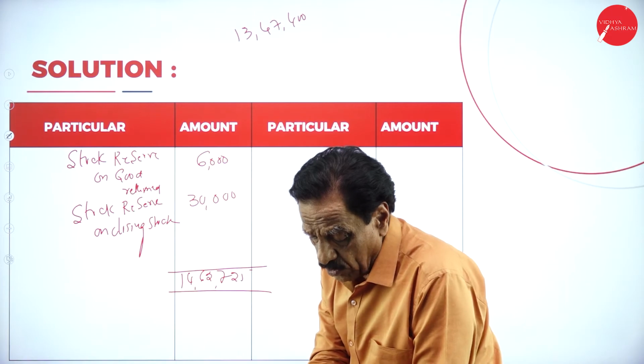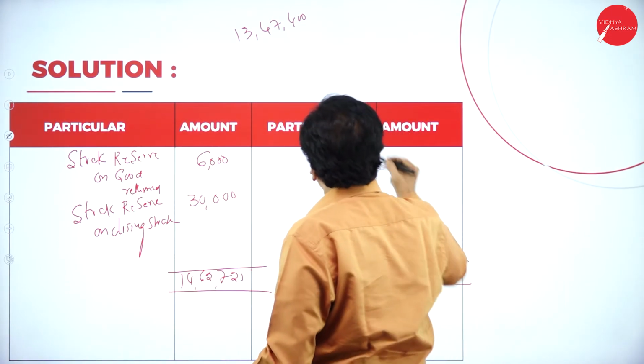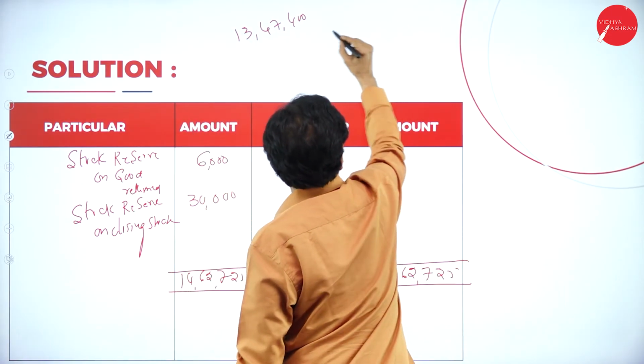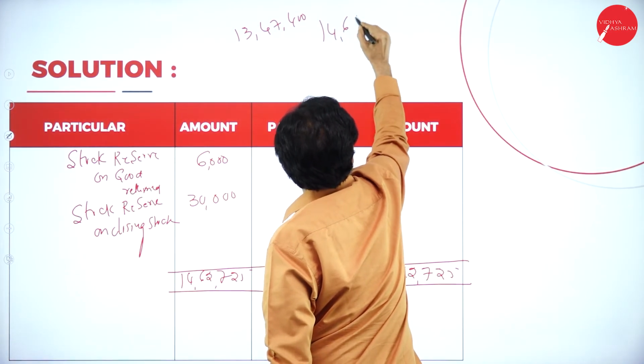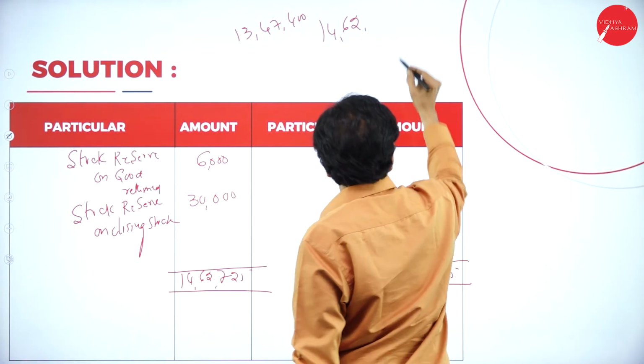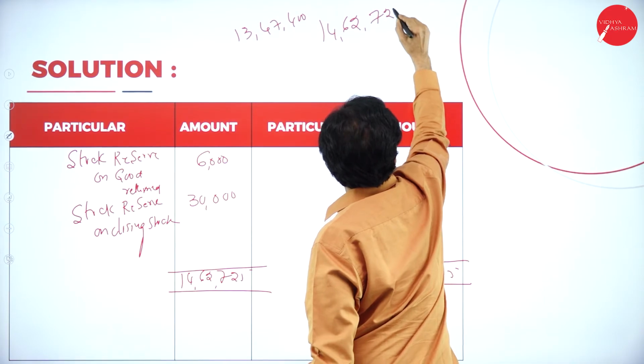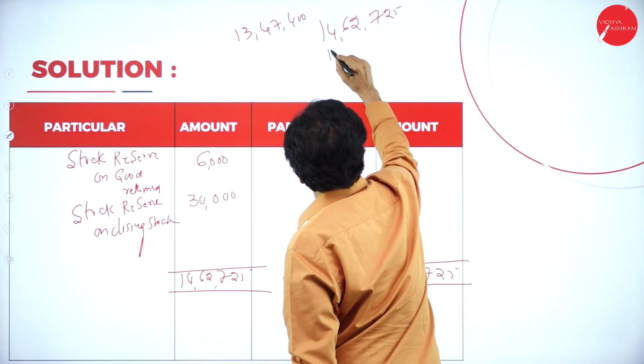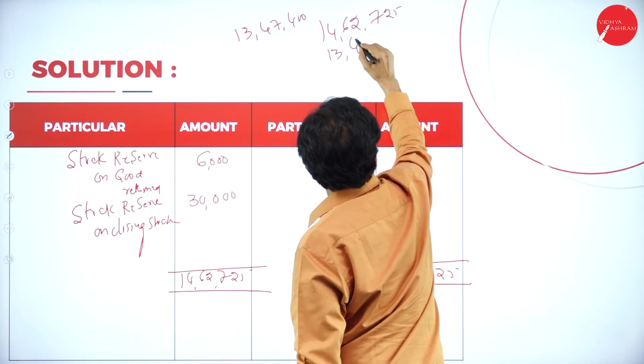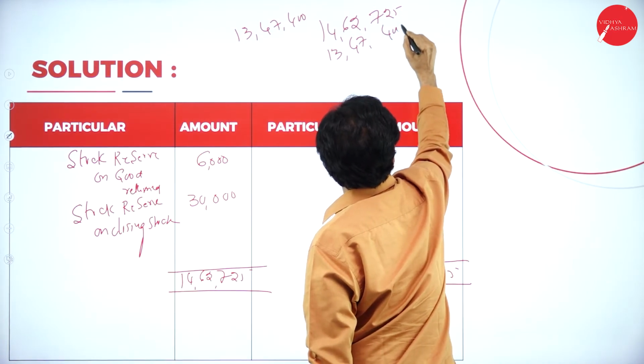This is the debit side total, credit side total 14 lakh 62,725. 13 lakh 47,400.